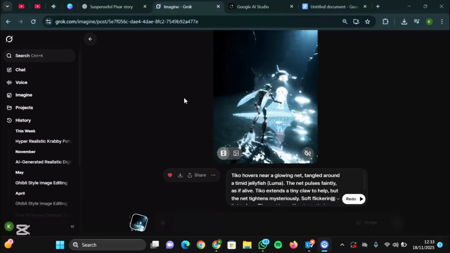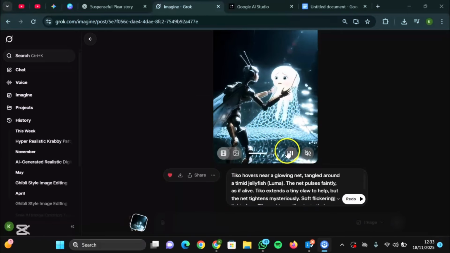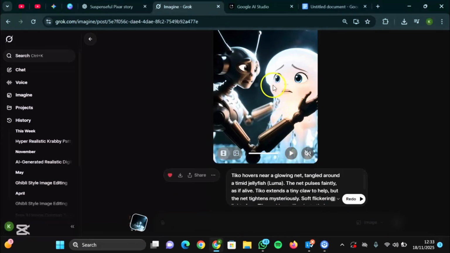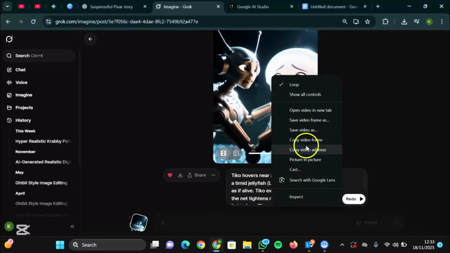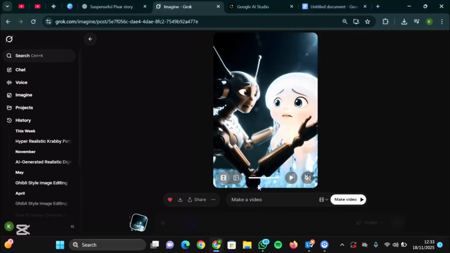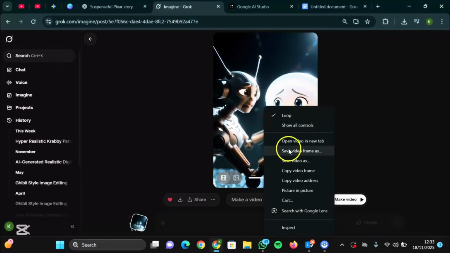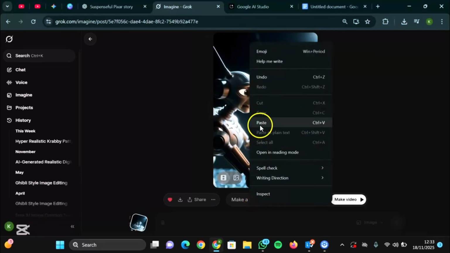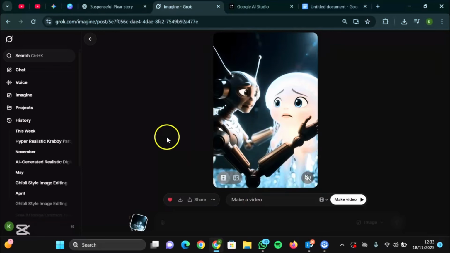So you still need to continue in this same way to generate the third scene. So you take it to the very, very last section. You can see it holding this particular stuff. So copy video frame. Okay, then paste it over here, and Grok will immediately generate another video, but make sure it is at the end. You're copying the frame at the end and you're pasting it, and once you paste it, it will automatically start the generation. It is very easy, and you can do that for the remaining scenes all together.